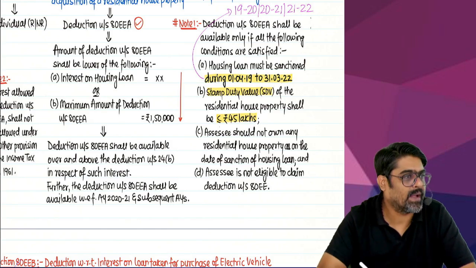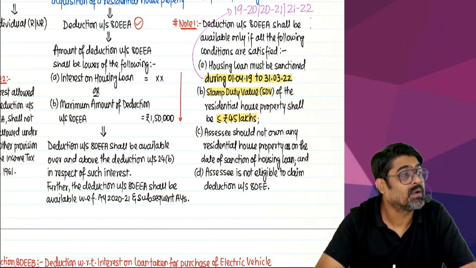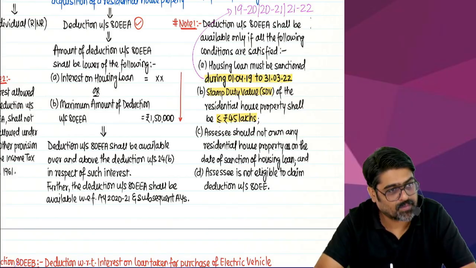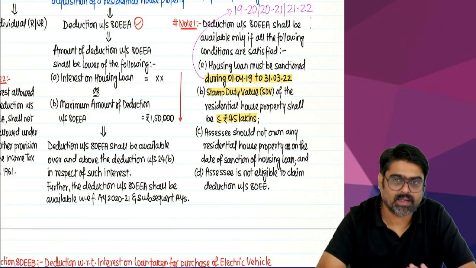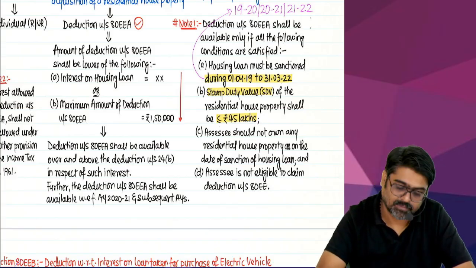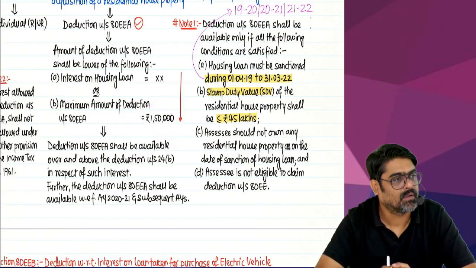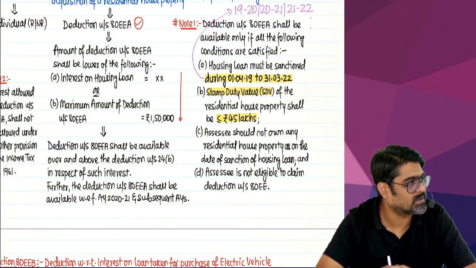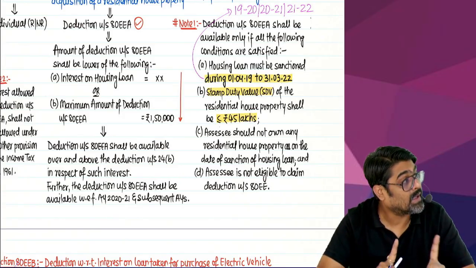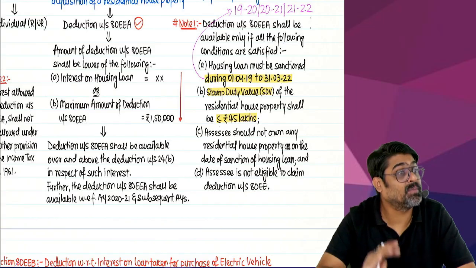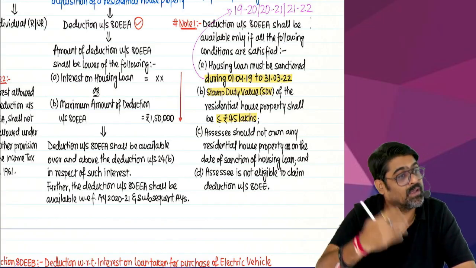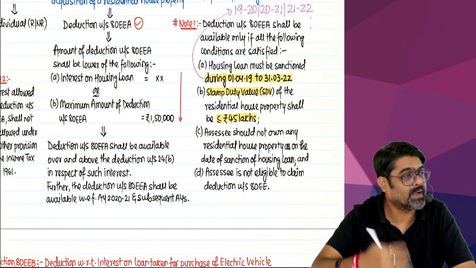So up to 2 lakh interest you will claim under 24B, and the excess interest you can claim under section 80EE subject to maximum 1,50,000. Till what year you will get this deduction? Till what time you will get this deduction? Till the time your entire interest is below 2 lakhs. Till that year you will get this deduction.